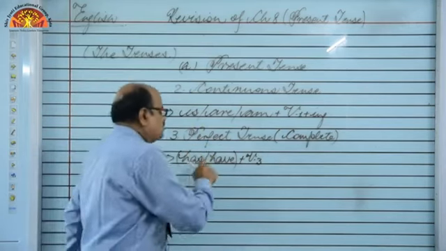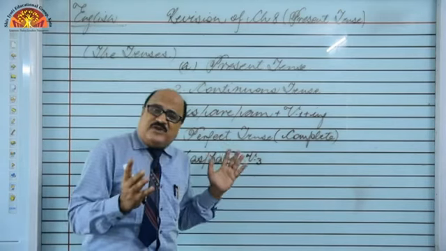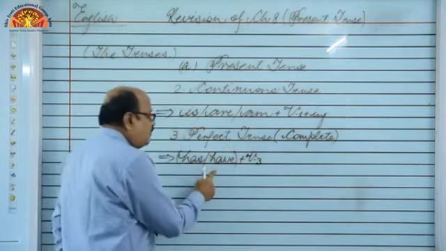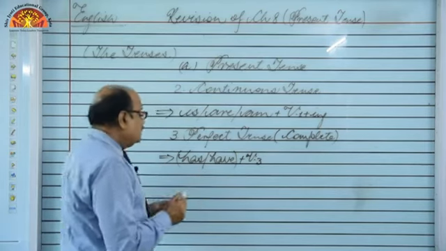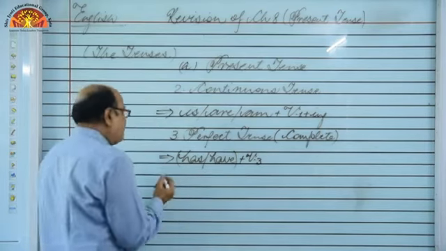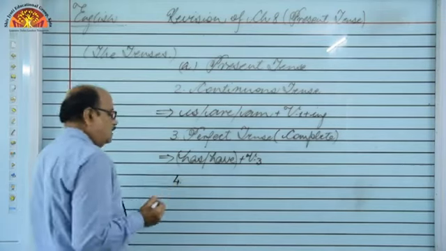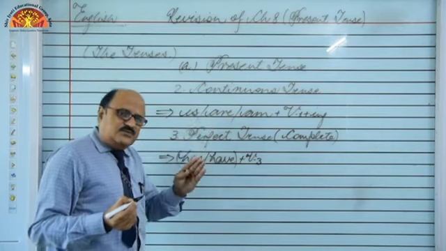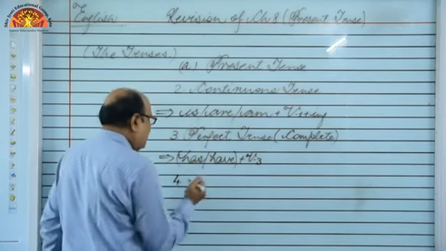So we can say we are talking about present perfect tense. Yes, we are talking about an activity which is complete or which is not complete, right? So we can say present perfect tense. He has not yet completed his work. He has not done his work yet. In this way, present perfect tense.